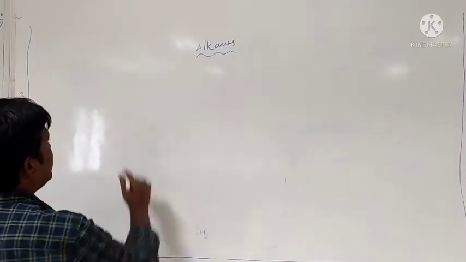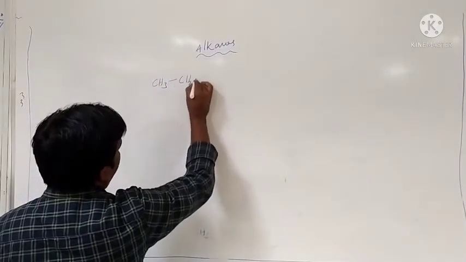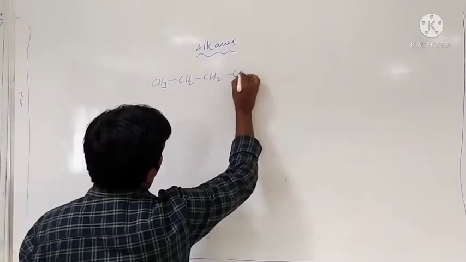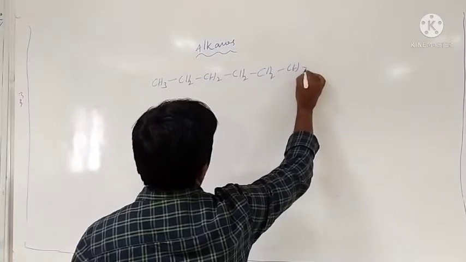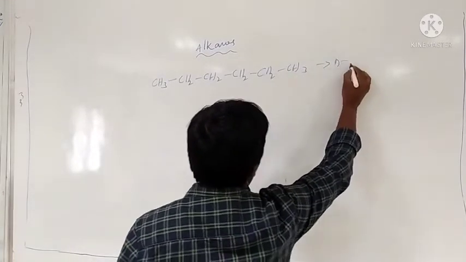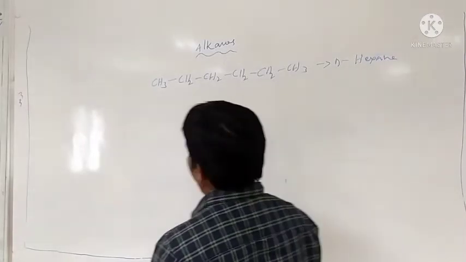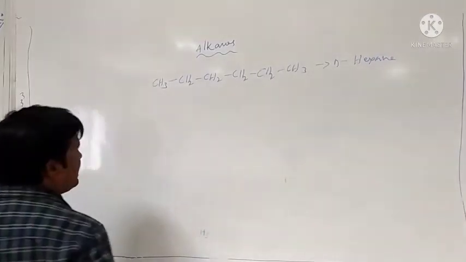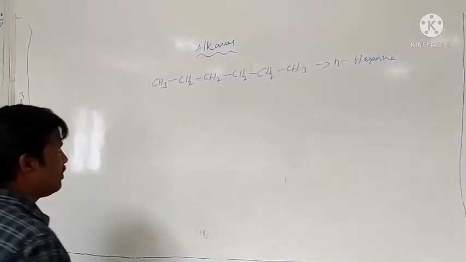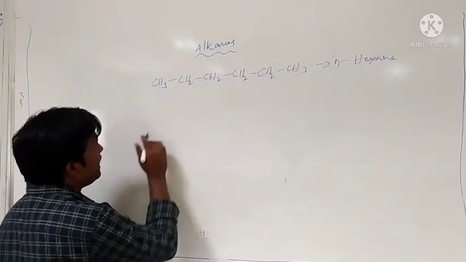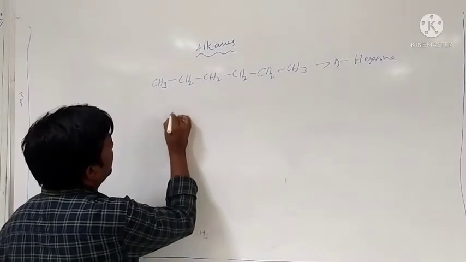Let us see one example: CH3, CH2, CH2, CH2, CH2, CH3. What is this? That is n-hexane. The name of the compound is n-hexane. A total of 6 carbons are present in the parent carbon chain. Okay? n-Hexane. And what is another structure for this compound?